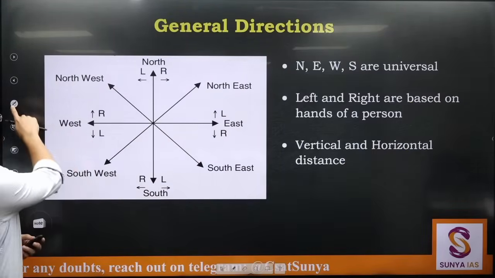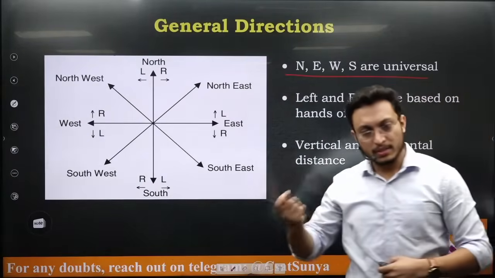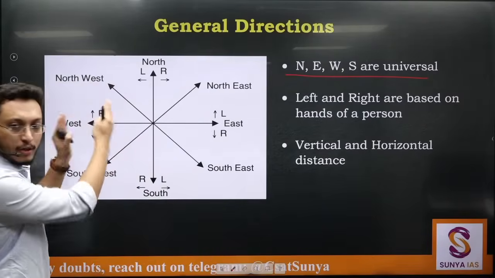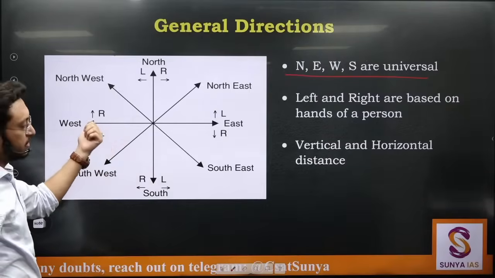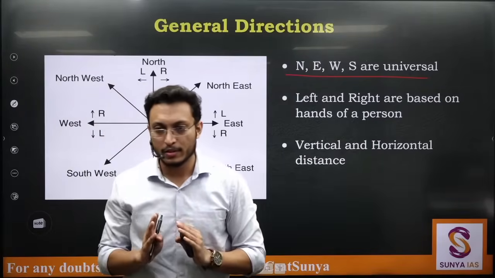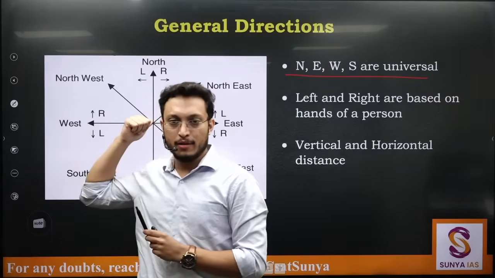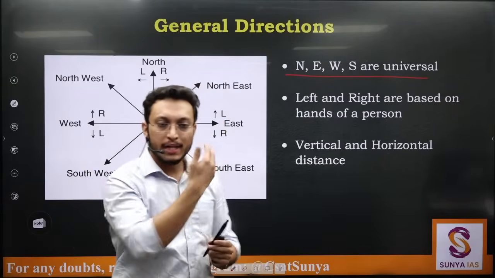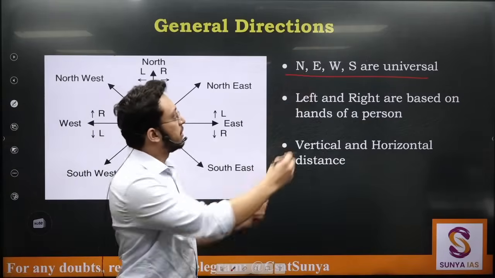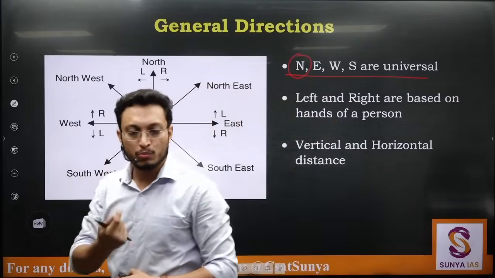Now the first thing that we have is, north, east, west, south are universal directions. So the next mistake that a student makes is, let's say this particular direction is north right now. But let's say I moved to this side. Now where is north? North is still there. Even if you are rotating, the directions will not rotate with you. It is you who is rotating. Whichever direction is north remains north.